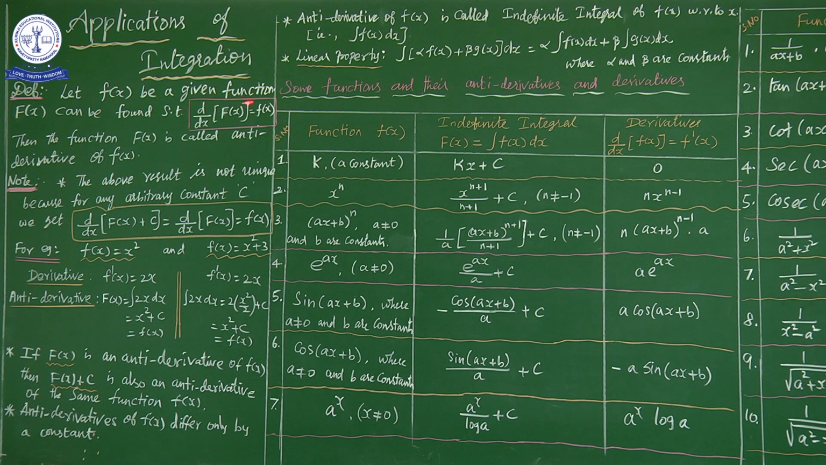Let small f of x be a given function, and capital F of x can be found such that the derivative of capital F of x, that is d by dx of capital F of x, gives small f of x. Then the function capital F of x is called the antiderivative of f of x. Integration is also called antiderivative. What is the meaning of antiderivative, sir? Already we know the basic concept. In lower standards we completed logarithm and anti-logarithm. What is the meaning?